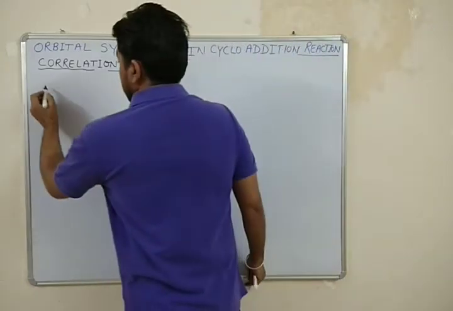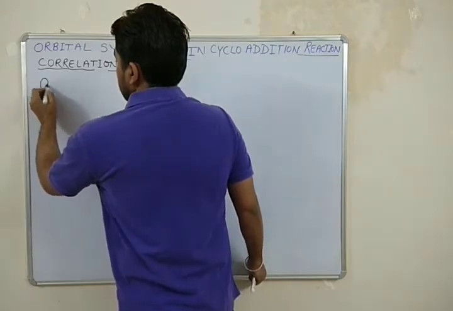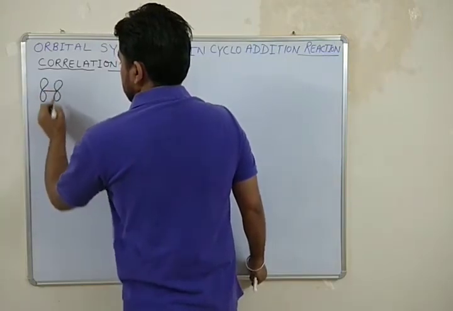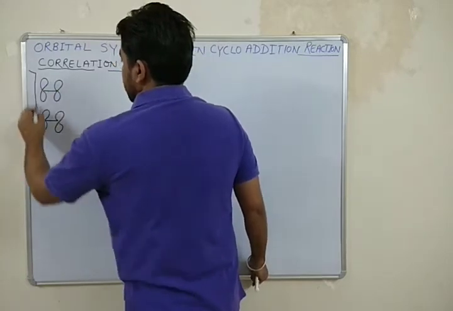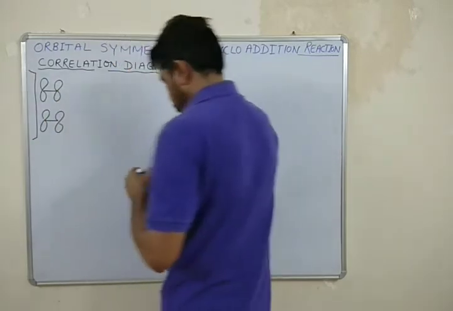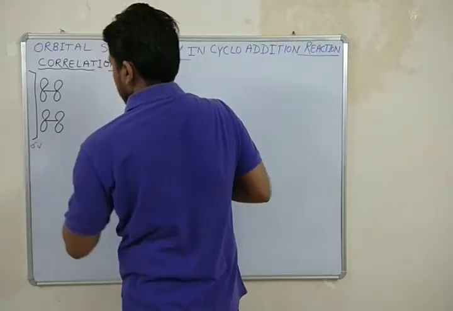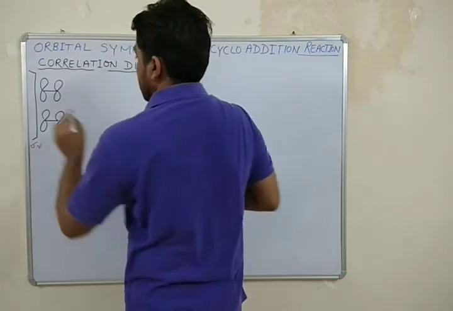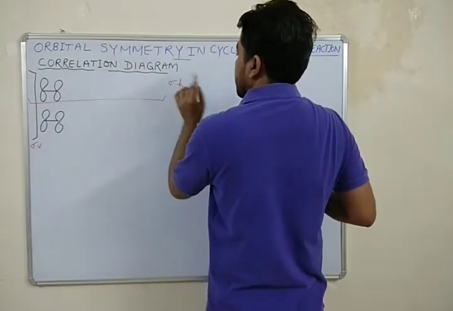Here let me write the properties of these reactant orbitals. We will discuss 2 types of symmetry properties: one is sigma V and another is sigma H.